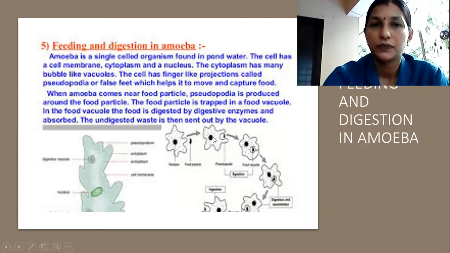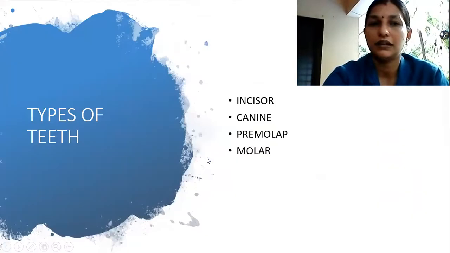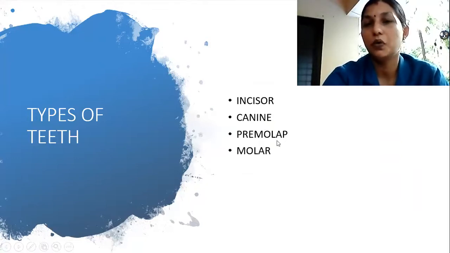Okay. Now, this is the answer for the last table which we discussed. This I will explain to you in the online class, and this also in the online class. There are different types of teeth, and I told you to find this answer: incisor teeth, canine teeth, premolar teeth, and molar teeth. These are the 4 types of teeth.